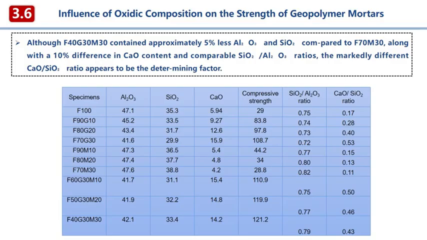Why this window? It represents a state of chemical harmony. The silica-alumina ratio in this range is ideal for forming a well-connected, stable sodium aluminosilicate gel framework from the fly ash and metakaolin. Simultaneously, the calcium-silica ratio in this range provides the optimal amount of calcium from the slag.